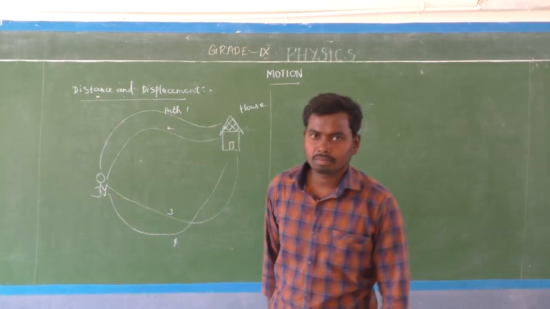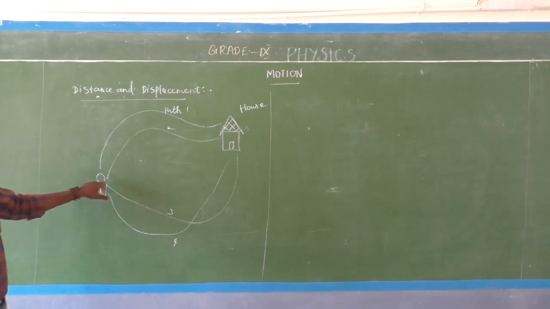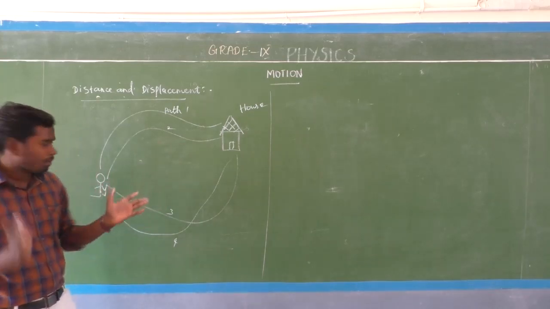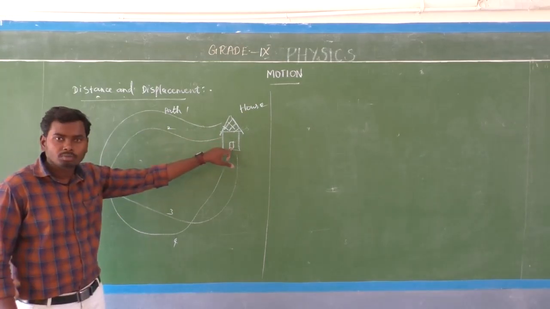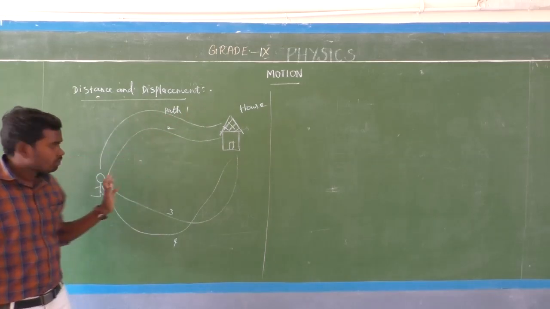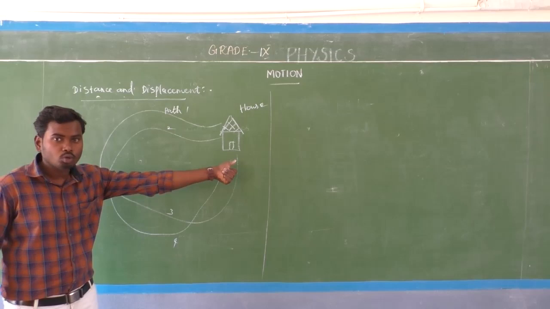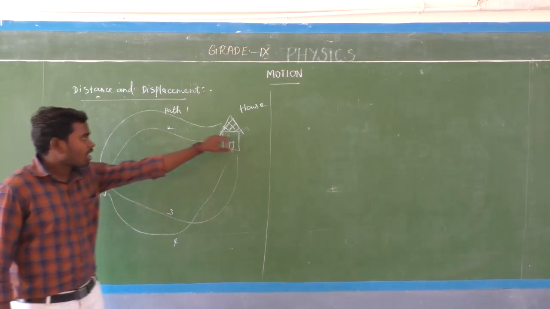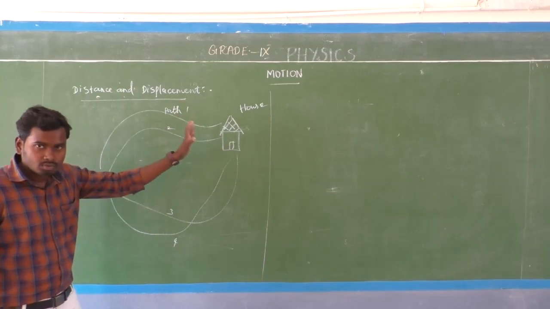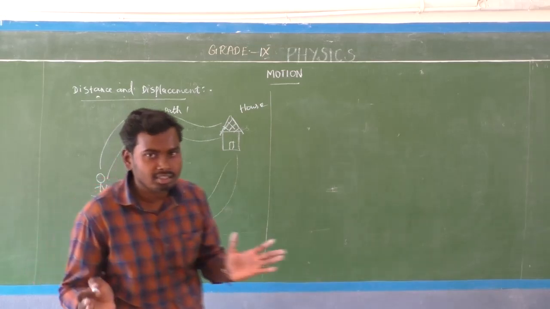So what is that meaning, sir? That is the next question. Okay, listen here. There is some distance, some gap between the boy and the boy's house. Am I right? So this actual length, the total length between 2 points, the boy's first point and his house, the second point, that is distance, isn't it?